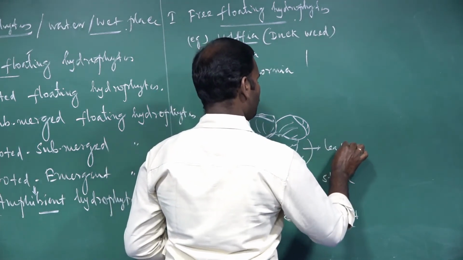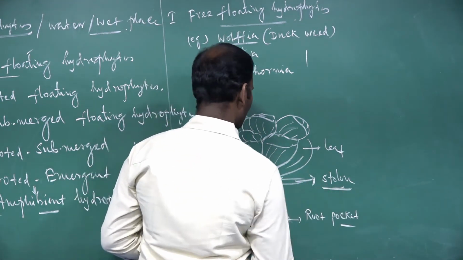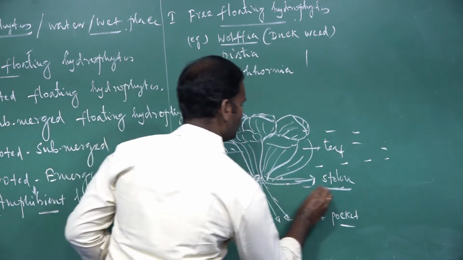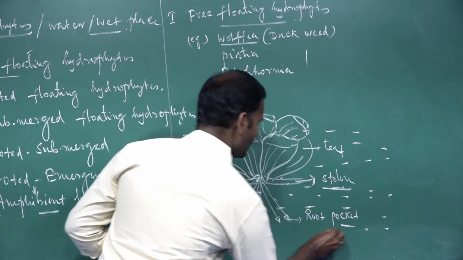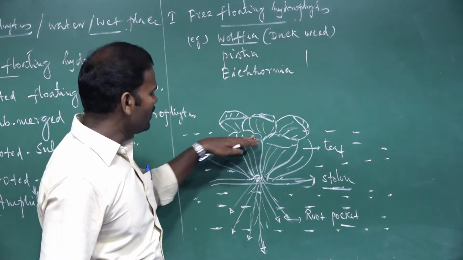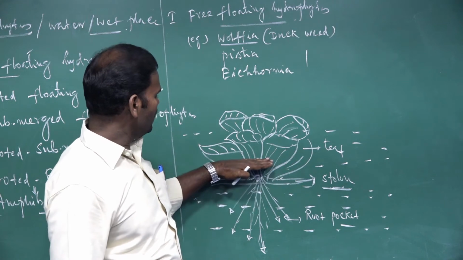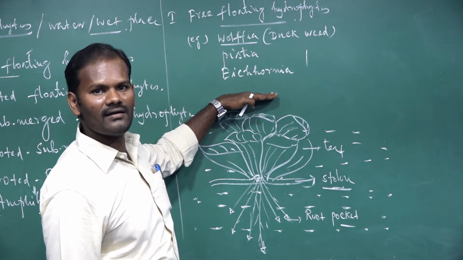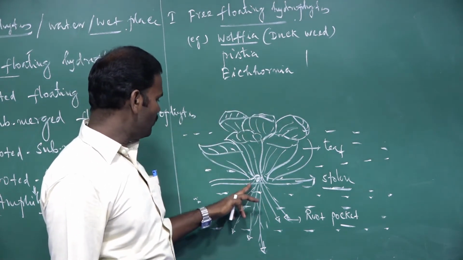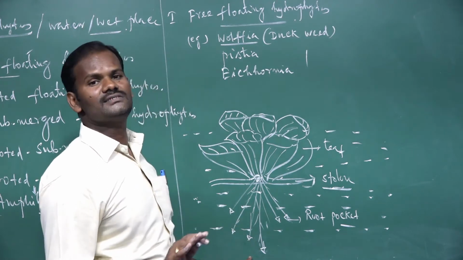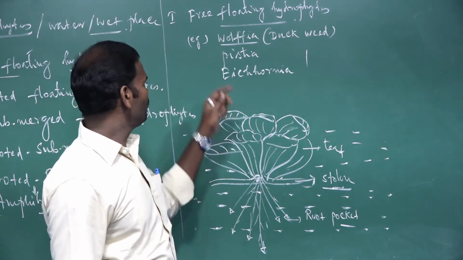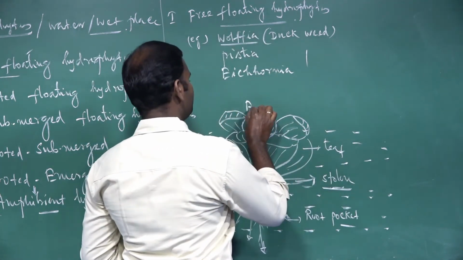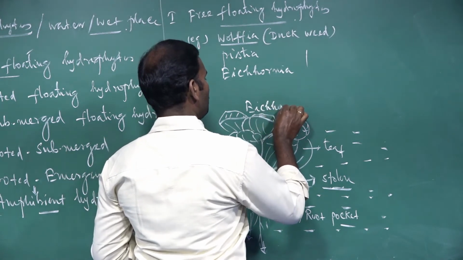It is a leaf, the lamina of the leaf. It is a stem. So, it is a water area. In this type of plant, they are freely floating on the water surface. The leaves and flowers of the plant have to be in contact with the air and also water. But the lower root portion does not contact the soil. It's freely floating on the water surface. For example, Pistia and also Eichhornia. So it is Eichhornia.